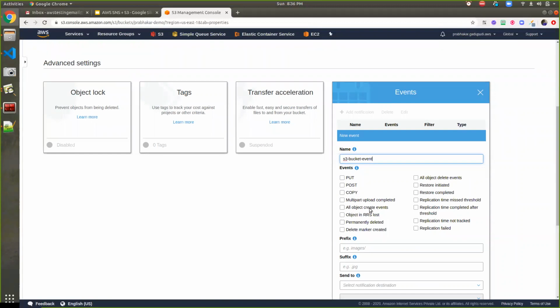Here I'm selecting all objects created, which could be an API level upload, a post, a copy or a multipart upload. The second part is all kinds of deletion, so when a deletion happens, I again want to trigger the event.